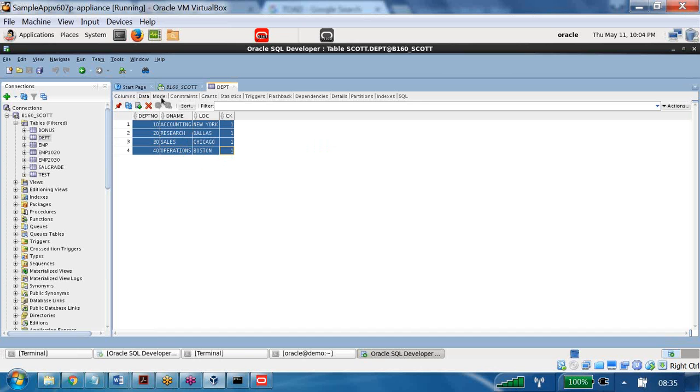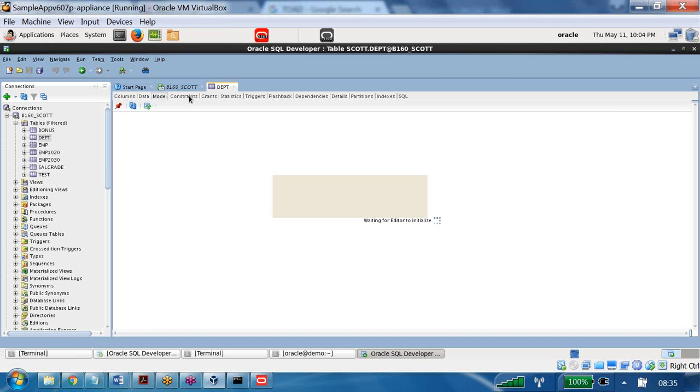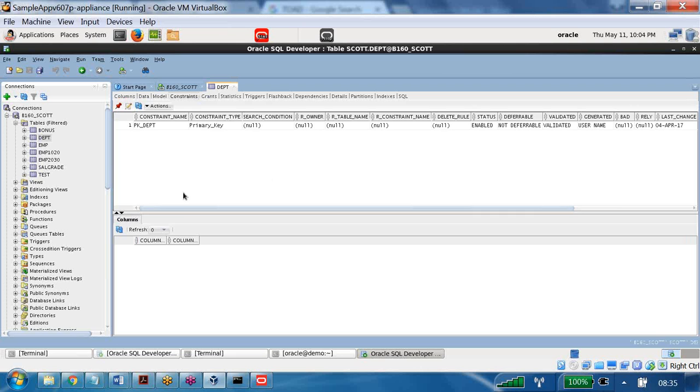And model. The model, based on the primary key and foreign key, is going to give you one diagram. That's what the model is. Next, available here, constraints. It's taking some time to initiate. Constraints means yesterday we discussed primary key and foreign key things, right? That will be shown in here.